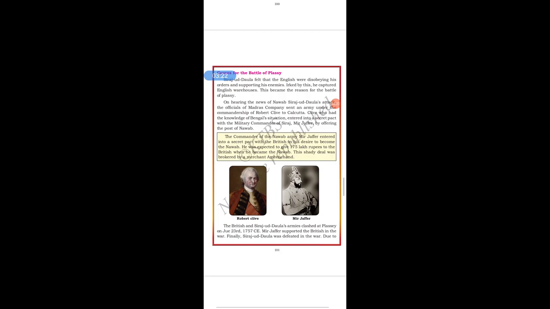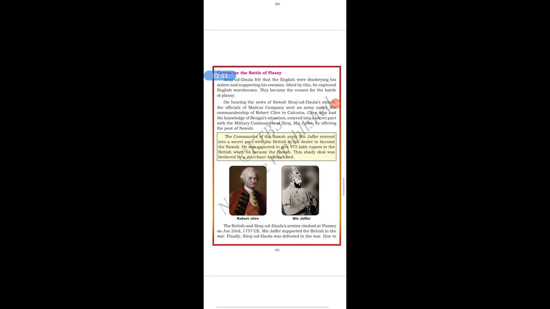Here, students, the English were misusing their powers, disobeying orders and supporting the enemies of Siraj-ud-Dawla. Irked is nothing but irritated or somewhat angry. So he captured English warehouses. Warehouses are the goods-storing houses of the Britishers. So this became the reason for the Battle of Plassey.